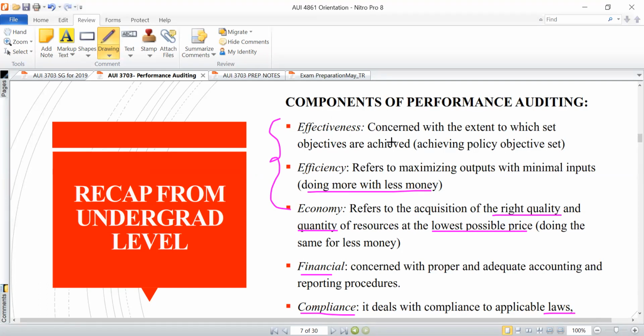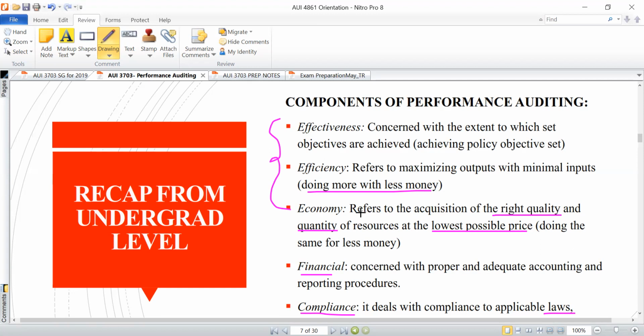And then efficiency is mostly directed to the process itself. How well are we achieving the set objectives themselves? Yes, effectiveness is telling us, are we achieving the objectives? If we are, then yes, the answer is we are effective. But then the process to achieve those objectives, how efficient is it? So efficiency is mostly concerned with the process that we are following towards achieving the objectives themselves.